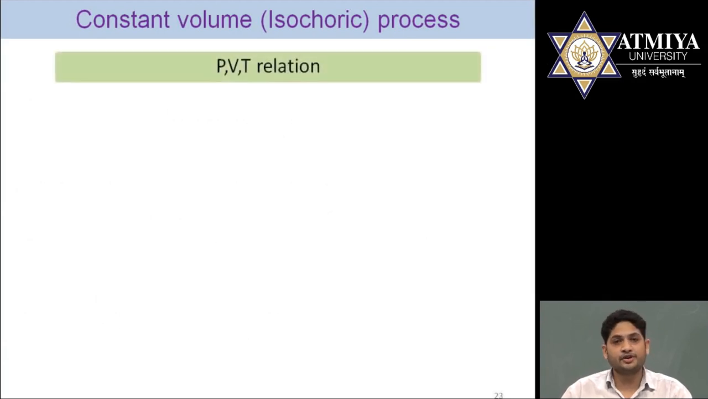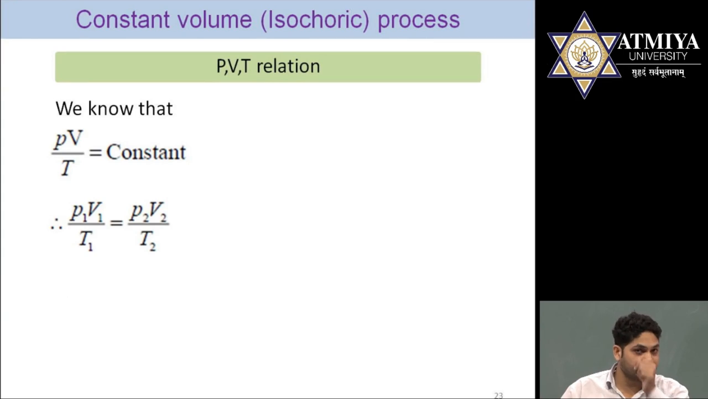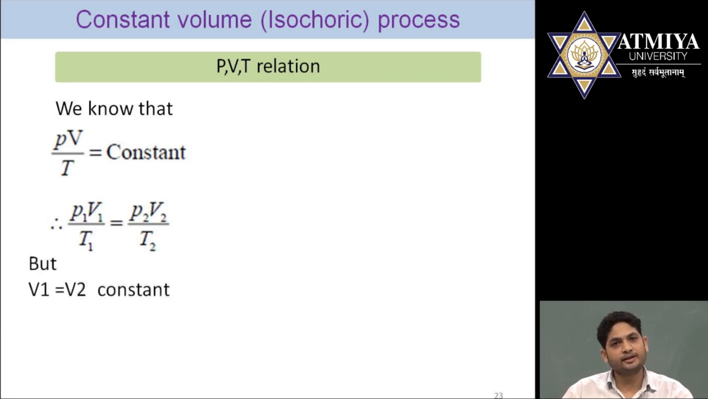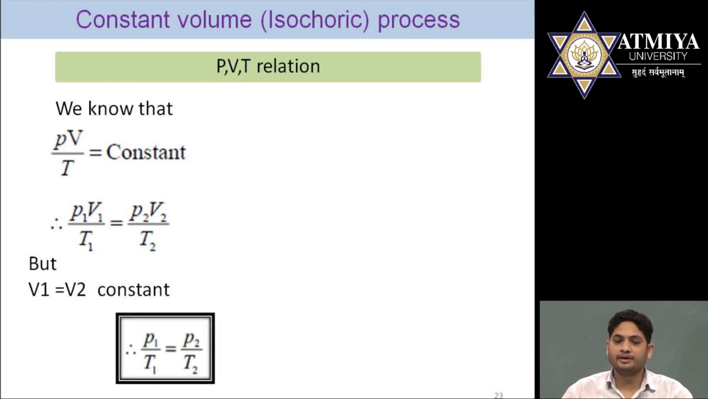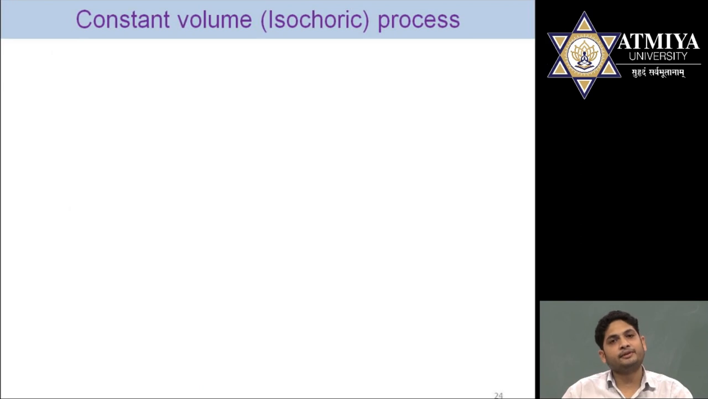First of all, find the pressure, volume and temperature relation. From the combined gas law, we have the derived equation PV by T is equal to constant. If we apply this equation for process 1 to 2, it becomes P1 V1 divided by T1 is equal to P2 V2 divided by T2. The process is constant volume, so V1 is equal to V2. If we remove these, the final equation becomes P1 by T1 is equal to P2 by T2. That is the final PVT relation for the constant volume process.